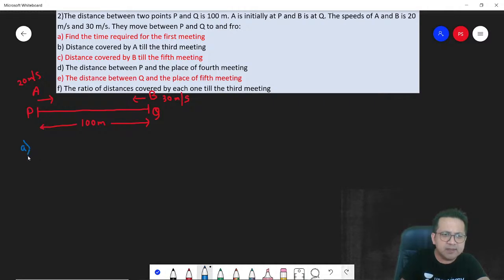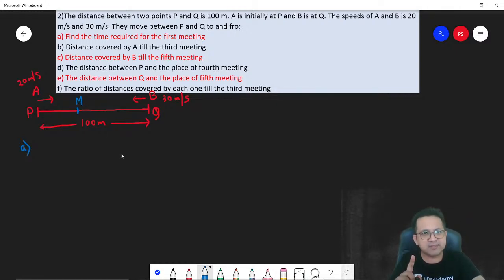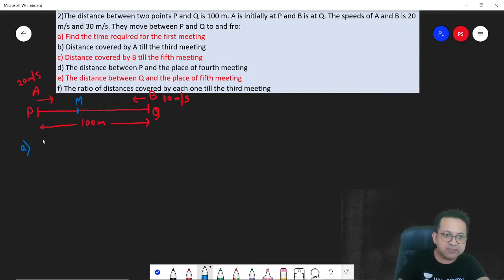Let's say they meet at this point, and I call this point M. For them to meet at M, the distance covered by A must be equal to PM, and the distance covered by B must be equal to QM.